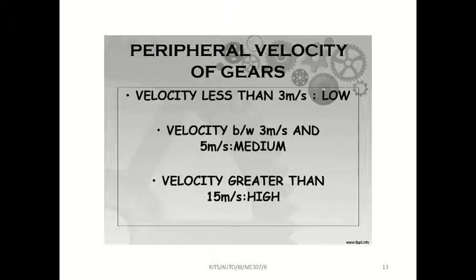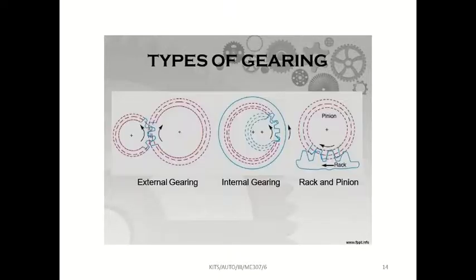So low velocity gear means the velocity value will be less than 3 meter per second. Medium velocity means the velocity value will be 3 meter per second to 5 meter per second. High velocity gear means the velocity value will be more than 15 meter per second. Remember these three ranges.